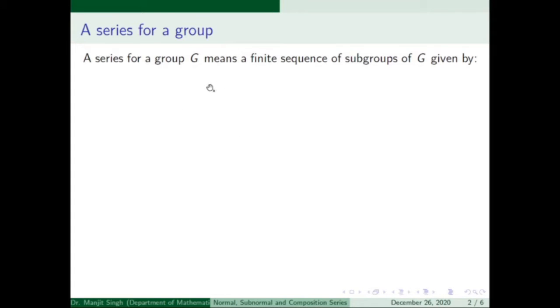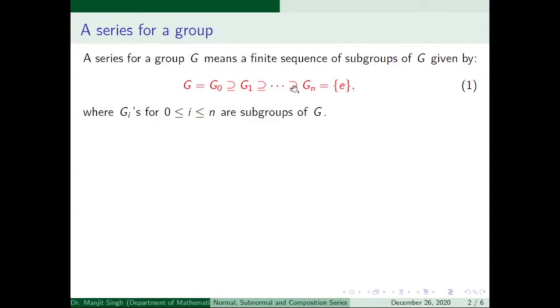Let G be a group. A finite sequence of subgroups of G is called a series if it can be arranged in this inclusion relation, where G0 contains G1, G1 contains G2 and so on, and there exists a subgroup Gn which is the identity subgroup in this series, where the Gi's are subgroups of G and are called terms.